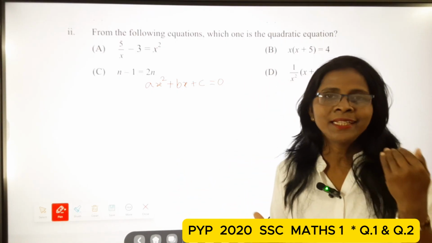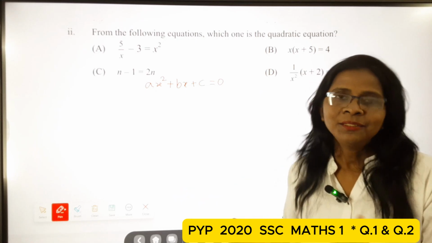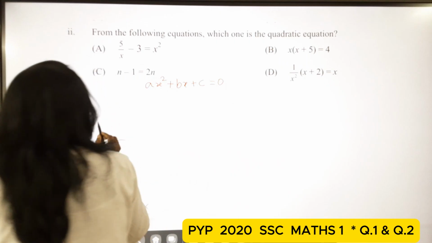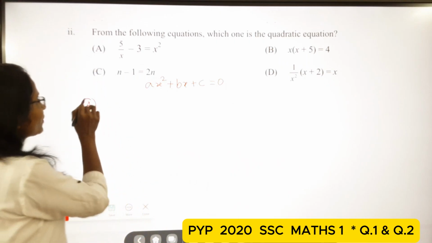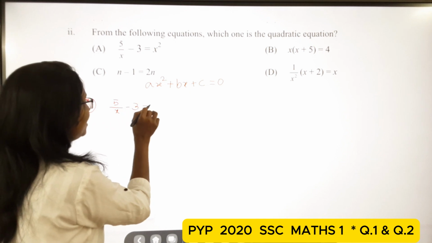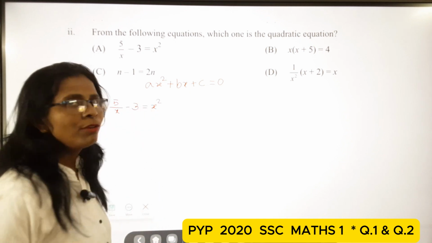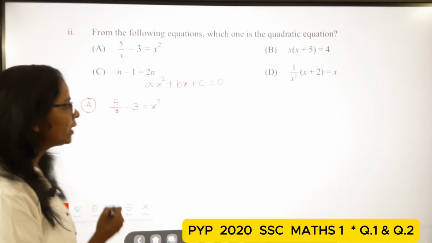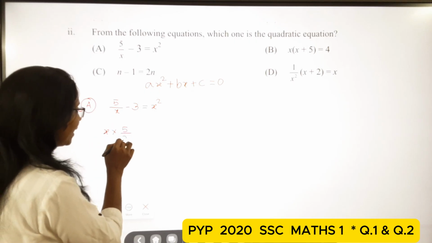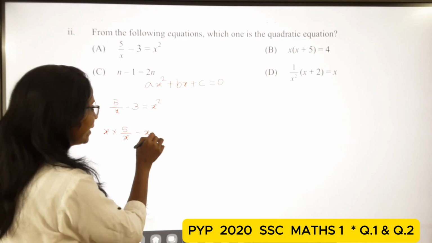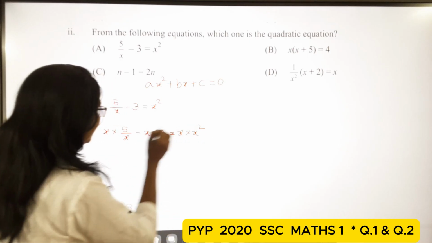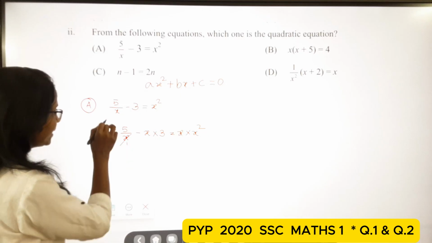Let us check the given options one by one. The first option, A, is 5 upon x minus 3 is equal to x square. Here at the denominator there is an x, so I multiply x on both sides.